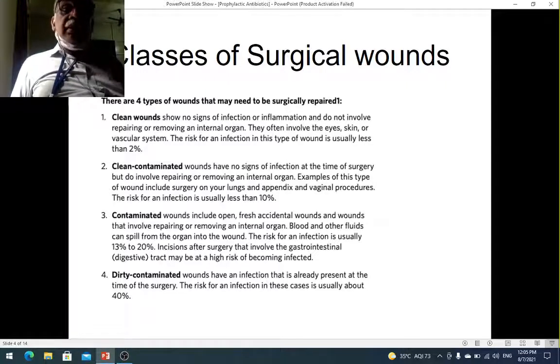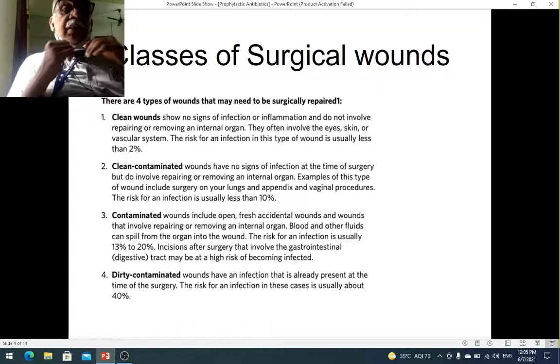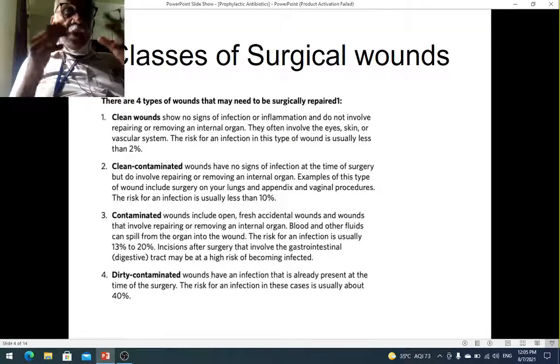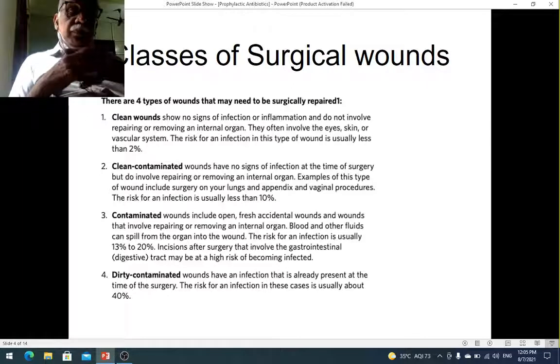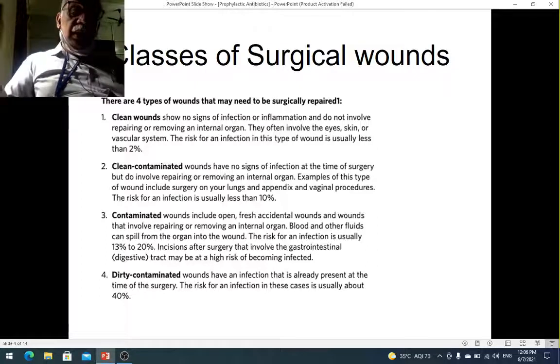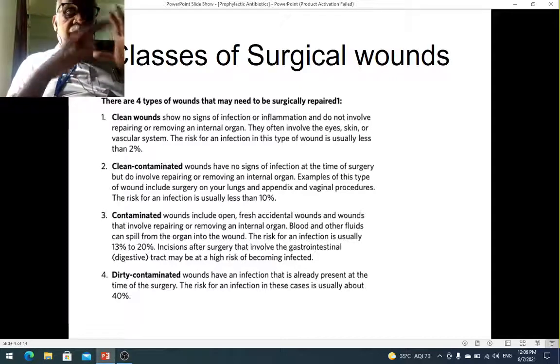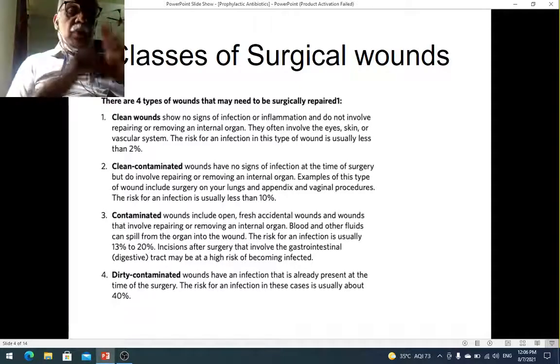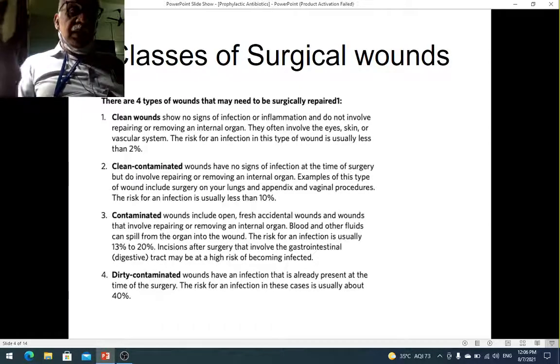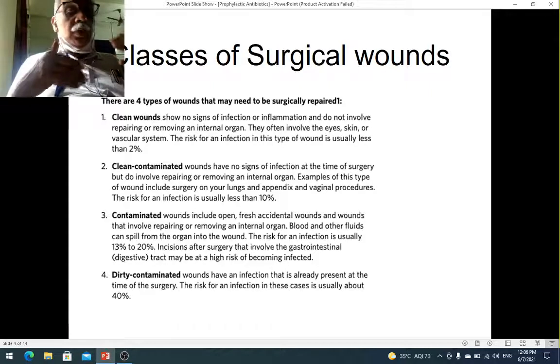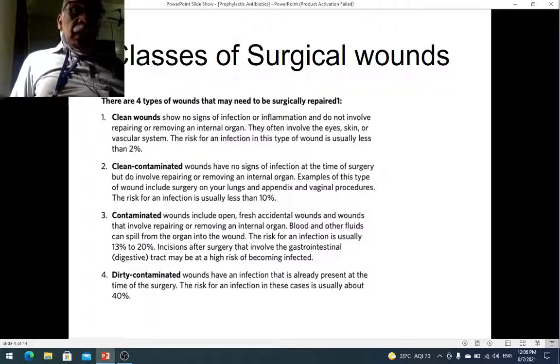So class 1 is clean wound. That is, for example, the thyroid surgery. In thyroid surgery, the organisms that can produce infection are usually the organisms from the skin. These are the only organisms that are present. Besides getting it from the surgeons or the staff doing the surgery, as far as the patient is concerned, the infection can come only from the skin, because that is the only structure that contains organisms when you do thyroid surgery. And the chance of infection in these cases is 2%.